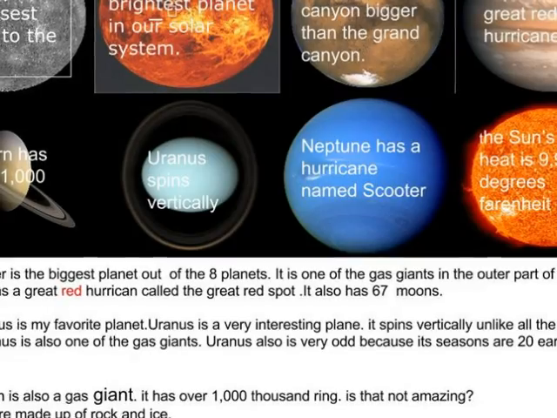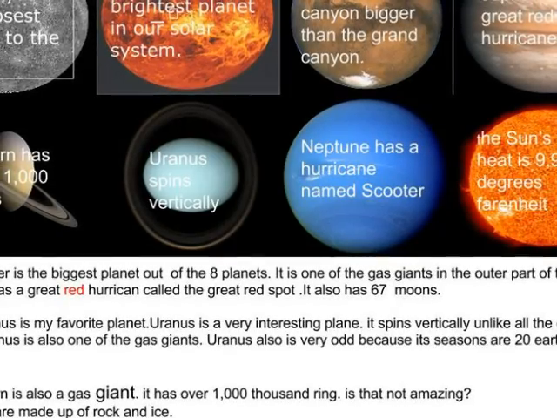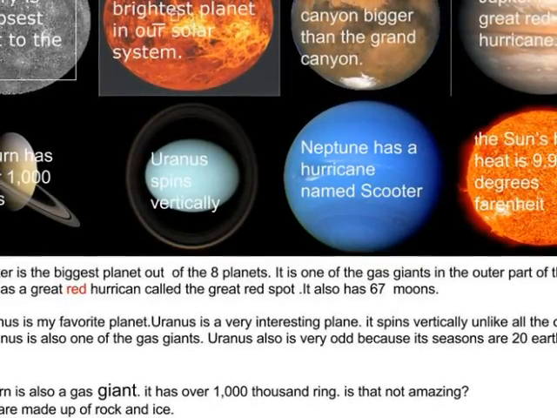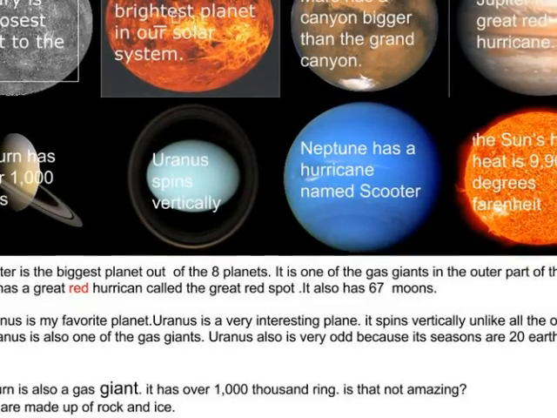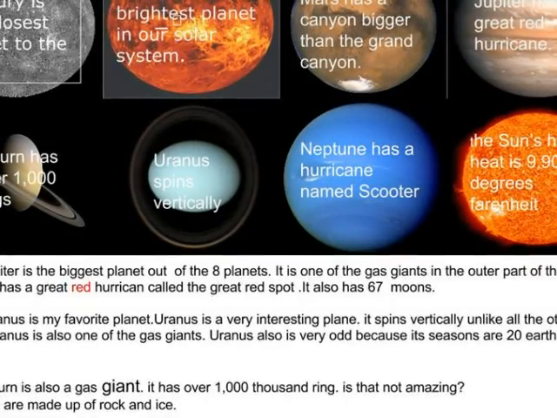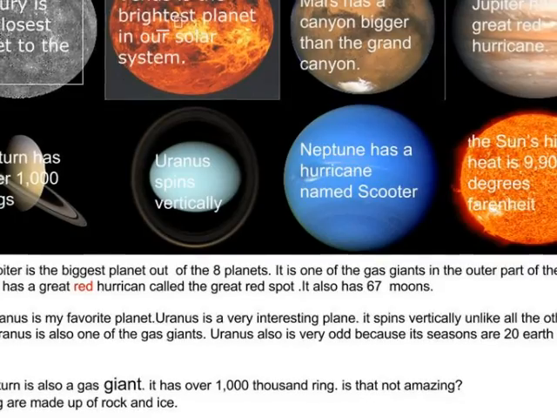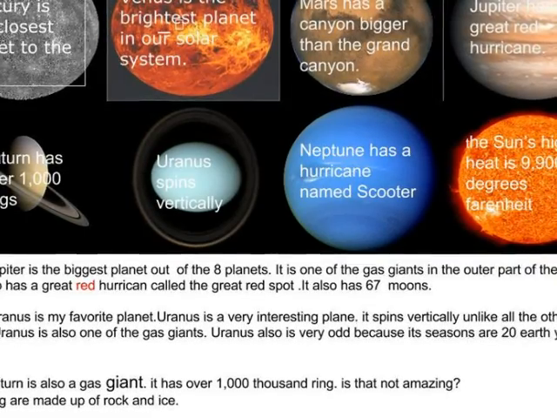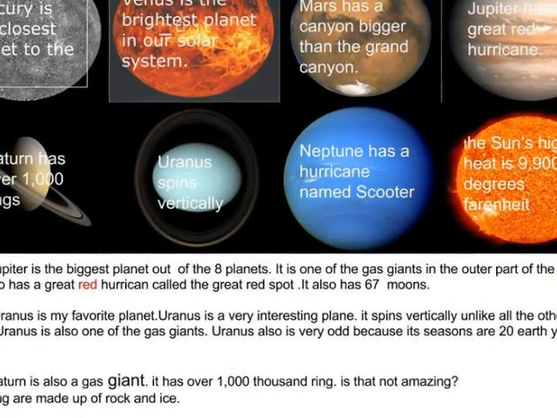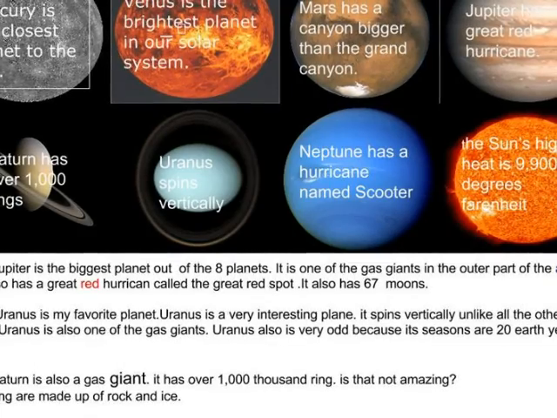Title, your name first. My name is Trey Abrams, and the title is The 8 Planets. Jupiter. Jupiter is the biggest planet out of the 8 planets. It is one of the gas giants in the outer part of the asteroid belt. It also has a great red hurricane called the Great Red Spot. It also has 67 moons.